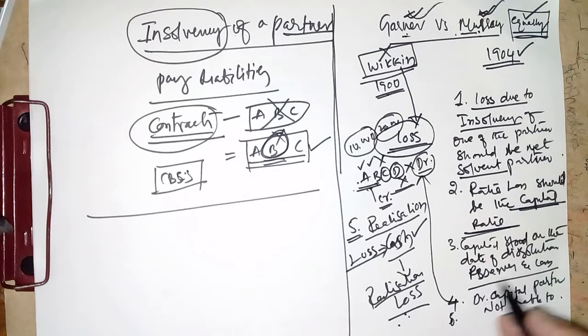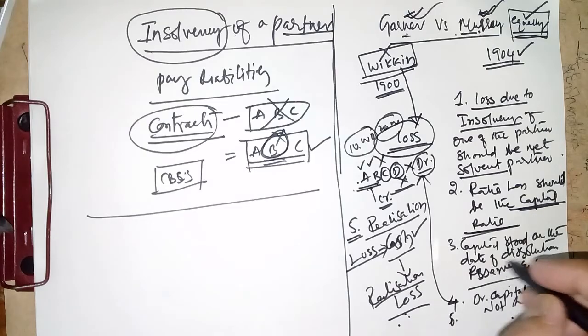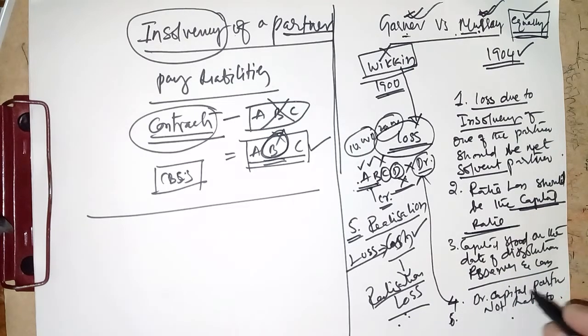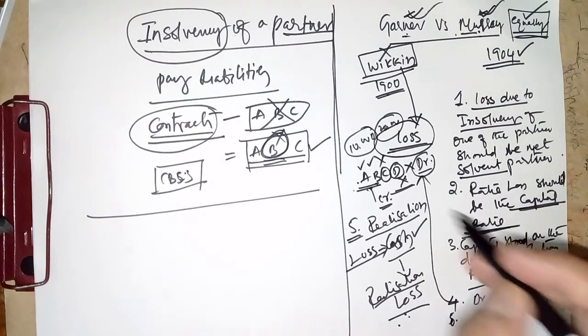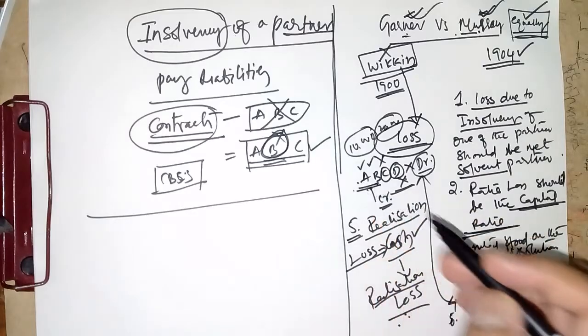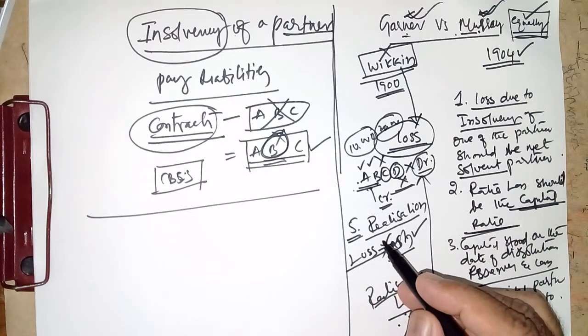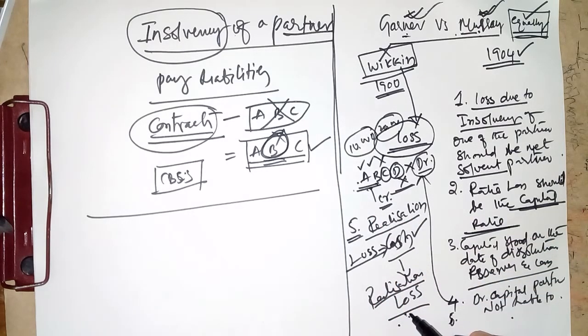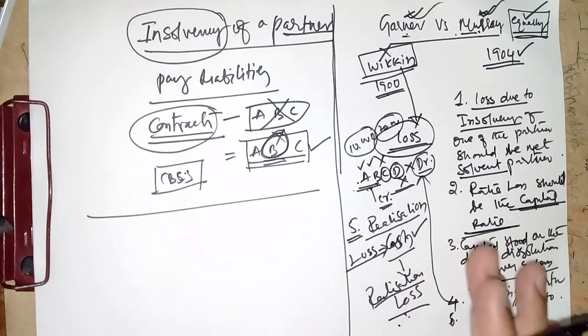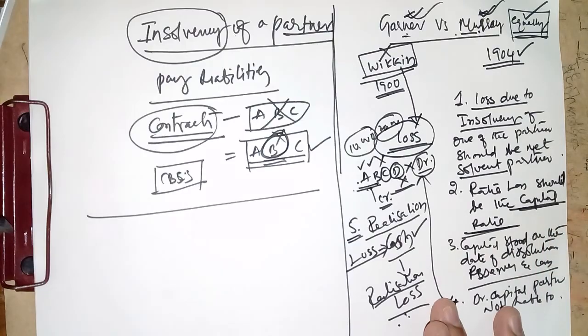Then the capital ratio should be calculated on the basis of capital standing on the date of dissolution, with the adjustment of reserves and losses. And the most important, the solvent partners have to prove their solvency by bringing the cash to the extent of realization loss. Right? So in this way, the court of law gave a verdict.